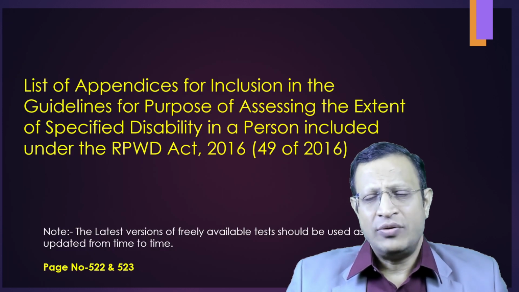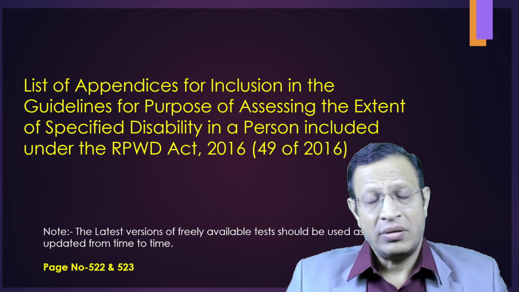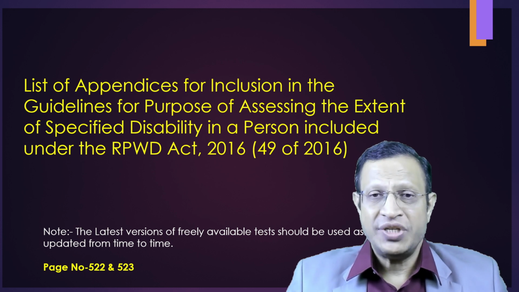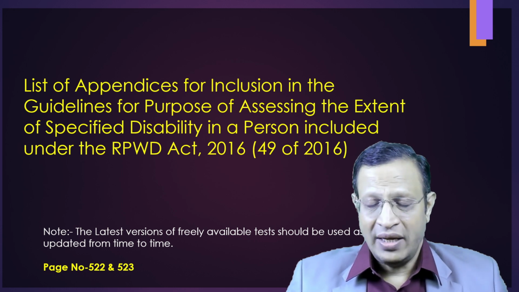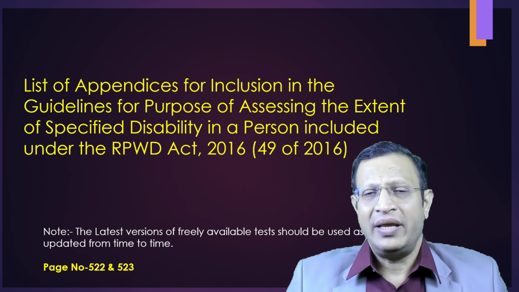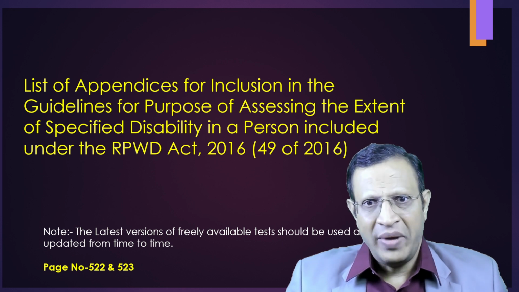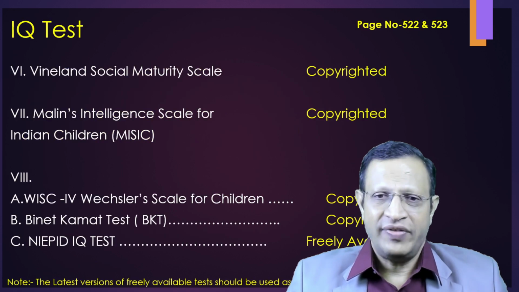If you look at the whole Gazette notification, they have given a list of appendices, various tools which are copyrighted or available free, and this list is mentioned on page numbers 522 and 523, telling which are copyrighted and which are available freely. That means they have clearly given the list. That means the committee has done an excellent job of telling which can be used freely, and if you are using a copyrighted one, you have to pay. Either you have to pay or the state government has to pay. That has not been mentioned in the Gazette notification.